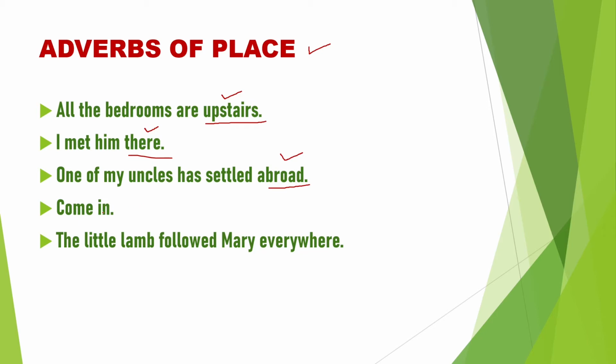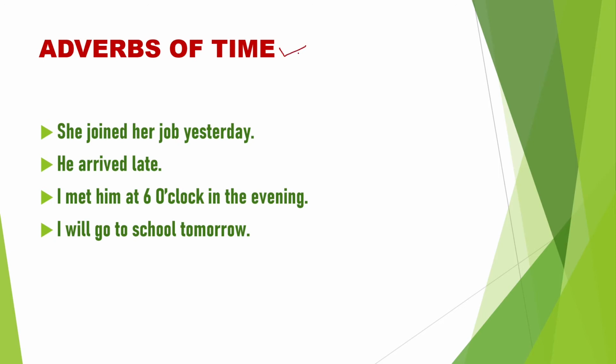Come in. Come where? In. So, in is an adverb of place. The little lamb followed Mary everywhere. The little lamb followed Mary where? Everywhere. Understand? So, upstairs, there, abroad, in, everywhere, all are adverbs of place, and its position is at the end of the sentence, just after the verb or just after the object of the sentence, as with adverb of manner. Understand?